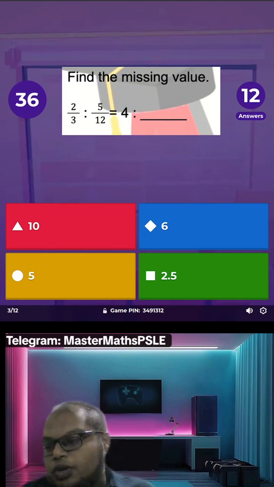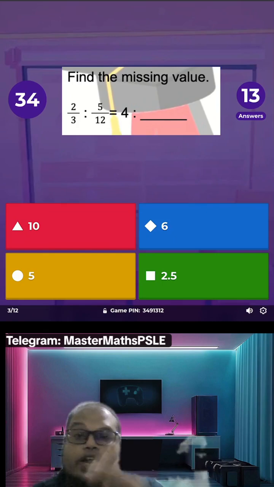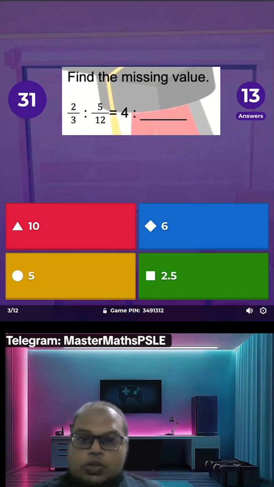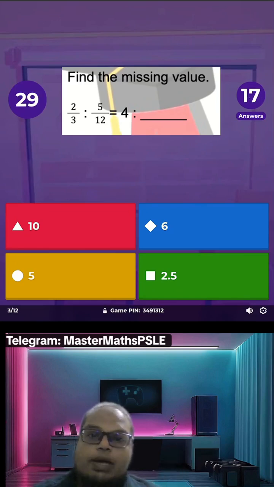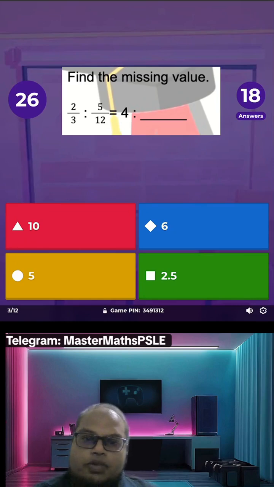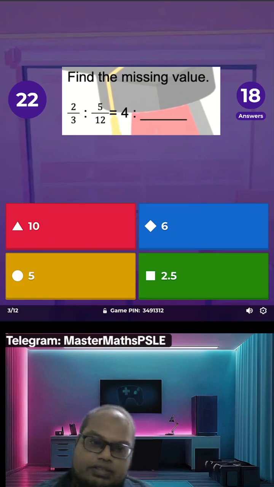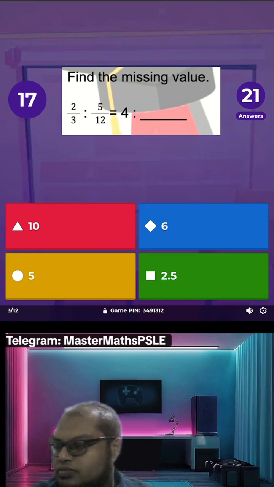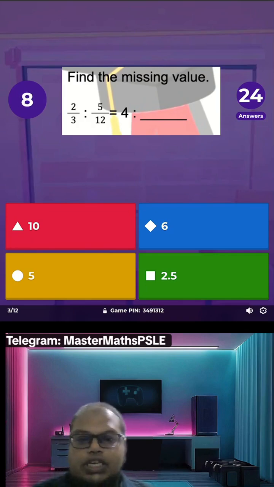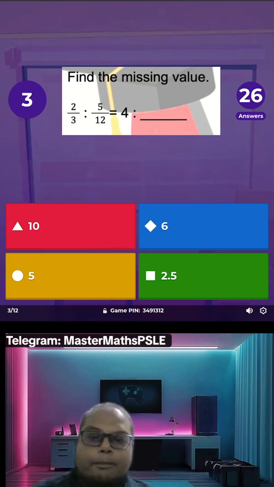Alright, so now we have a fraction is to another fraction equals 4 is to something. Okay, what is that? 2 over 3 is to 5 over 12 equals 4 is to something.